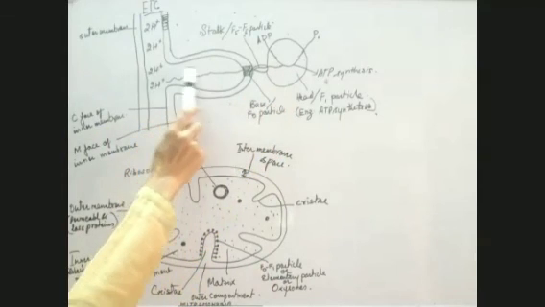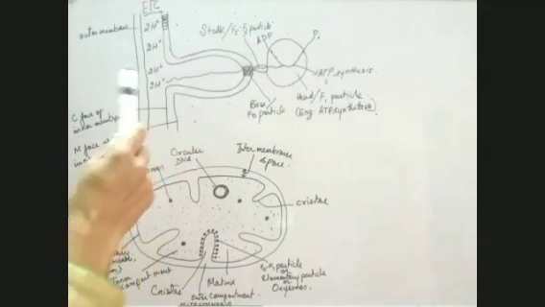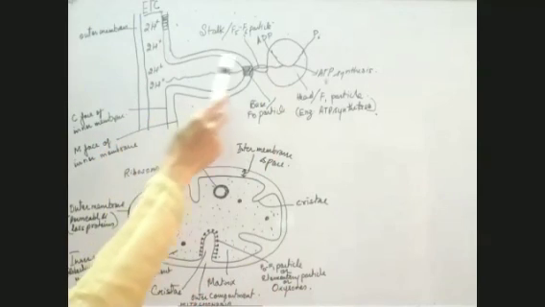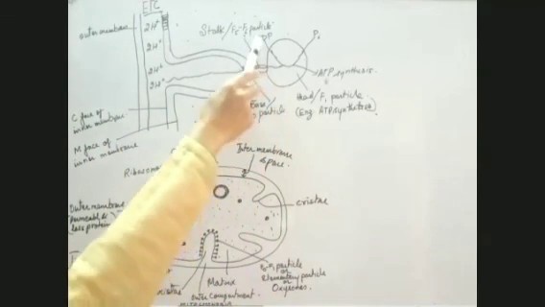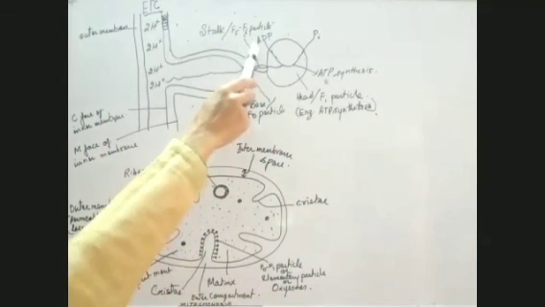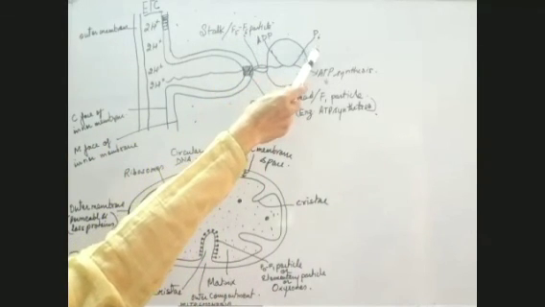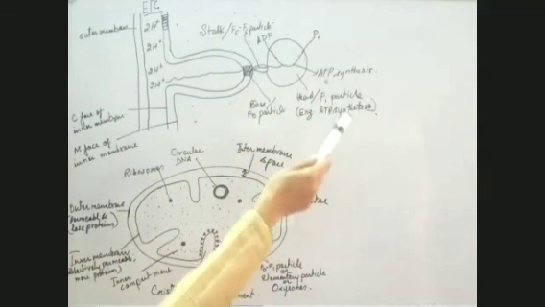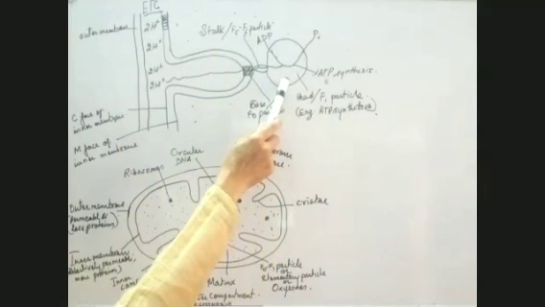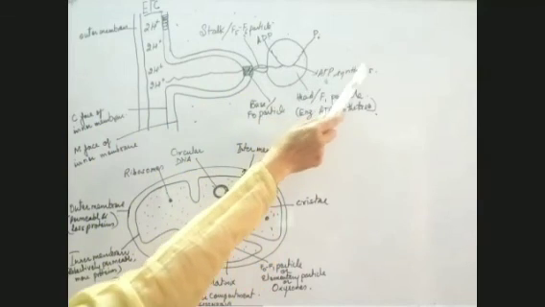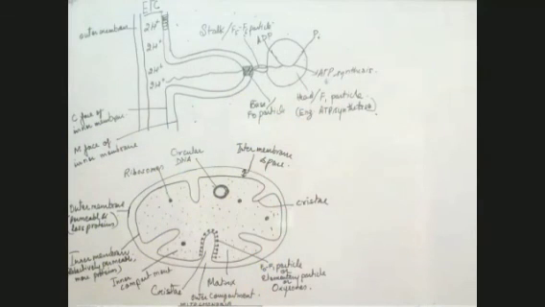The energy released along the concentration gradient is utilized in combining ADP with inorganic phosphorus in the presence of the enzyme ATP synthetase, present in the head region of the oxysome. So ATP synthesis takes place, and this is the main thing which happens.